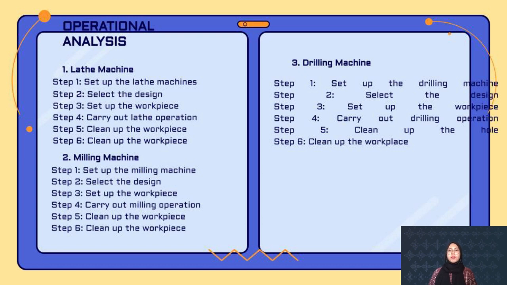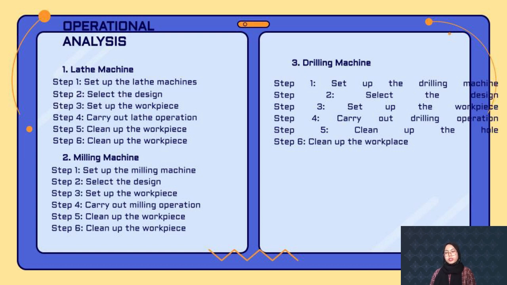Step 1. Set up the drilling machine. To start an operation of drilling, a suitable drilling machine is chosen as the main machine for us to carry out the drilling process. Make sure all the components of the drilling machine are functional and all in good condition. Step 2. Select the design. We must select a good design for this project. Step 3. Set up the workpiece. Choose a suitable workpiece before starting the drilling process. Every drilling machine has its limitation on the workpiece. Step 4. Carry out drilling operation.